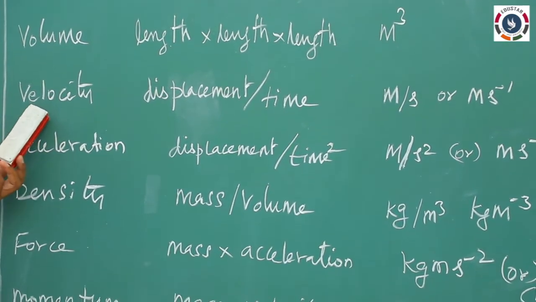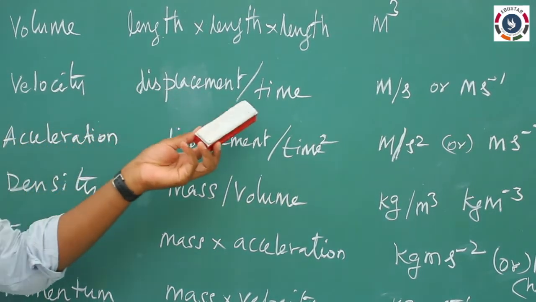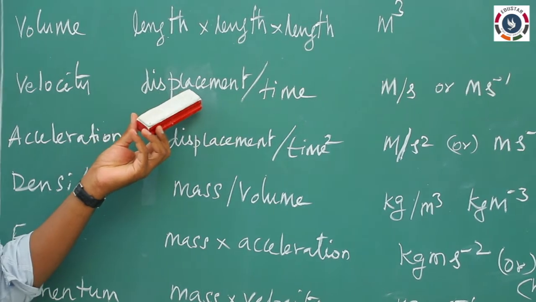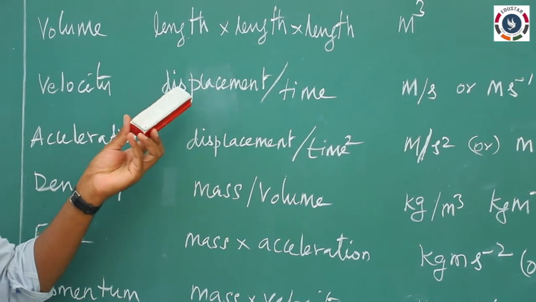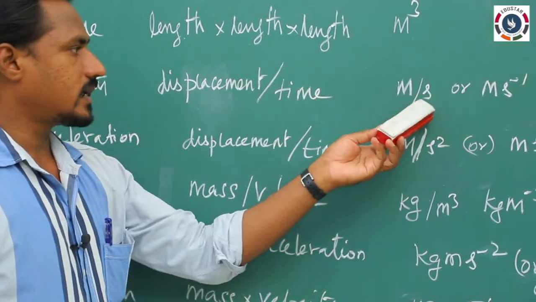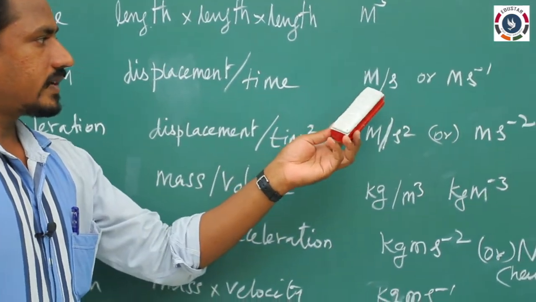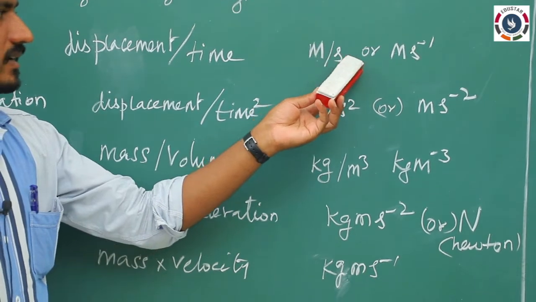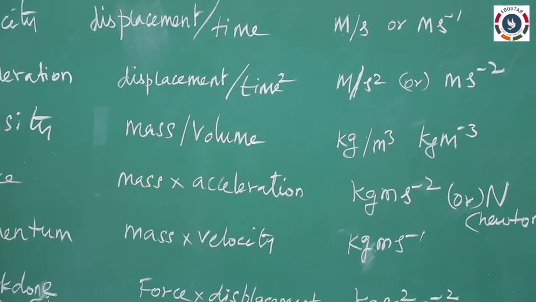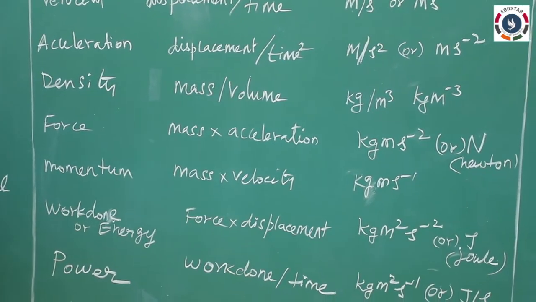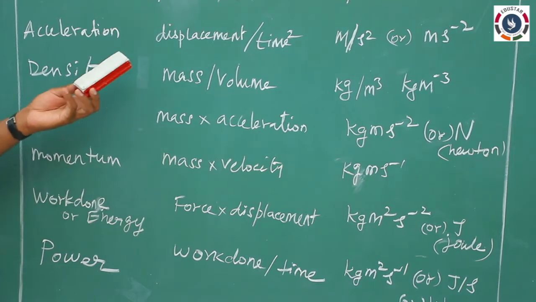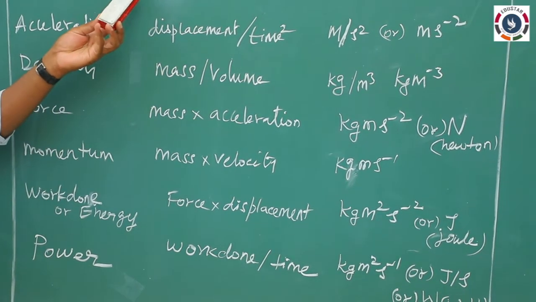The third one is velocity. We know the formula: displacement by time, or distance by time for speed. Displacement is also a length, so length by time. For length meter, for time second, so the unit is meter per second, or meter second power minus 1. Next is acceleration. The formula is displacement by time squared, that is the rate of change of velocity.